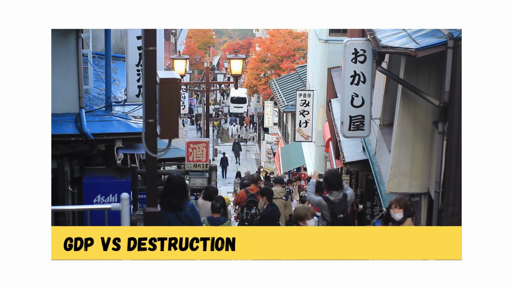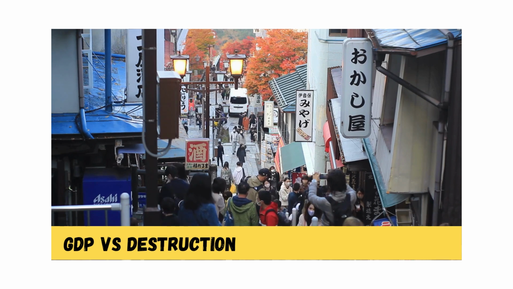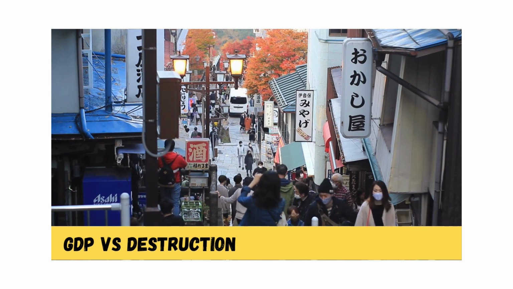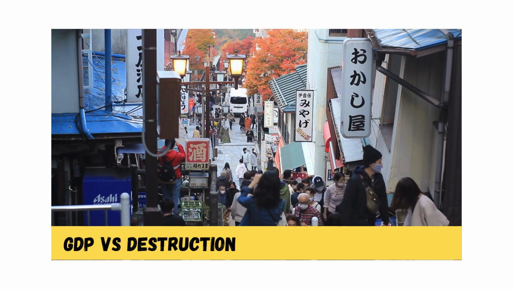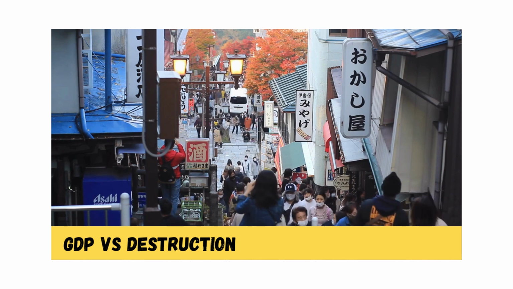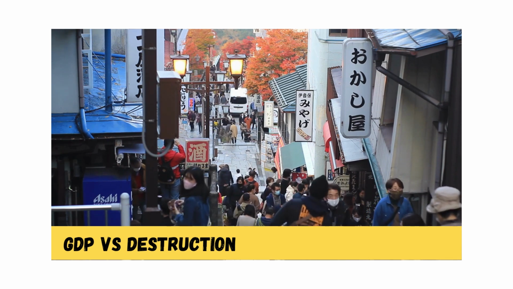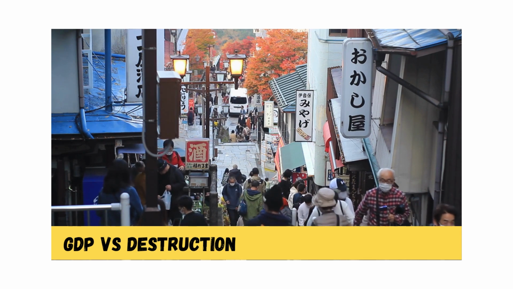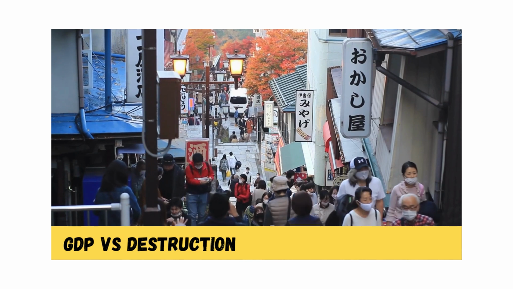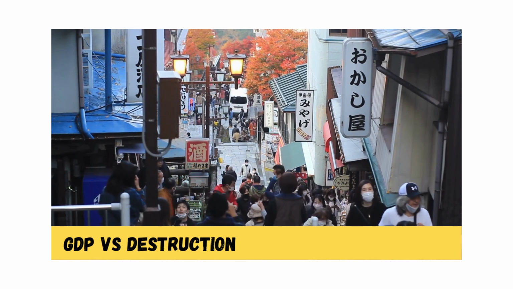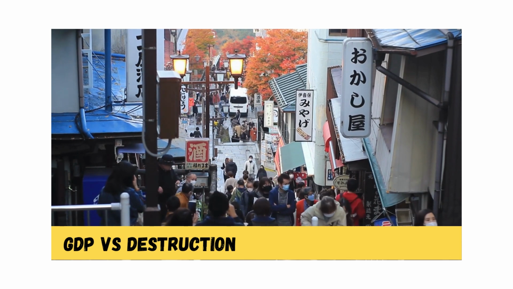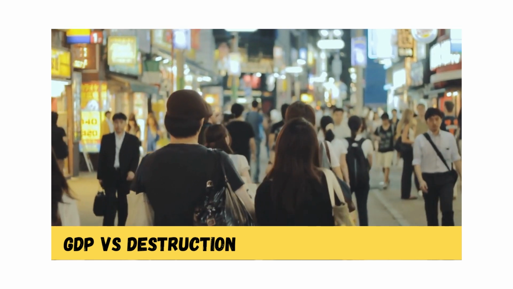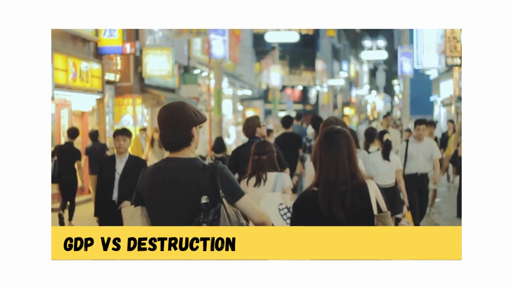Another issue is how GDP ignores harm to the environment. When industries cut down forests, pollute rivers, or burn through natural resources, they make money, and that boosts GDP. But the damage, like dirty water or lost forests, doesn't get subtracted, so a country might look richer on paper while actually becoming worse off in the long run. For instance, if a factory pollutes a river and then the government spends millions cleaning it up, both the factory's profits and the cleanup costs add to GDP. That makes it seem like the economy is growing, even though the pollution hurt people and nature.